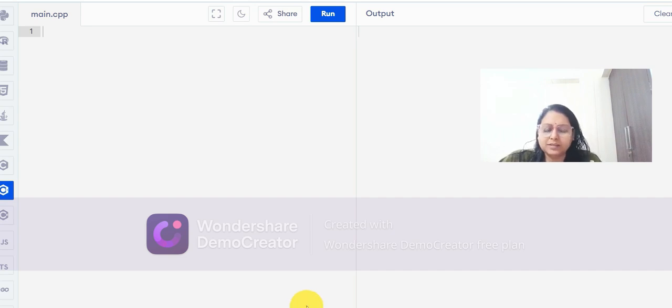Hello everyone. Today we are going to demonstrate the inheritance concept, a very important concept of C++. In C++, we use the inheritance concept not just to do the programming, but to implement code reusability and to enhance the modularity of the program. It gives us clean code and saves our time and effort also.